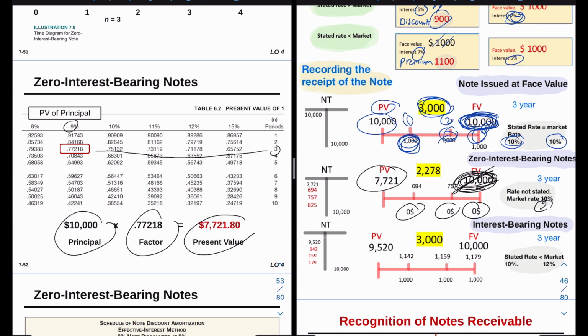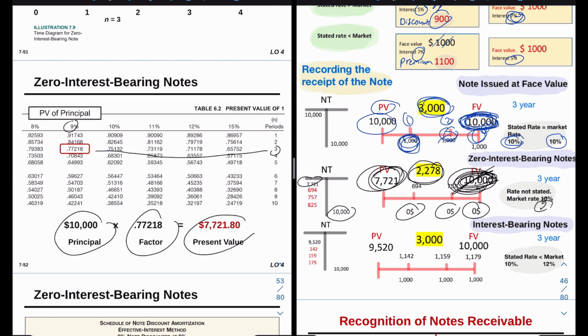So we're going to be lending them 7,721, and we're going to be receiving the interest revenue and the principal in the future. So technically there is an interest revenue, but we are not receiving it. We are going to be receiving the interest revenue at the end of the 3 years. But if you look at the T account of the note receivable, we cannot close our T account because the amount is already discounted, okay?